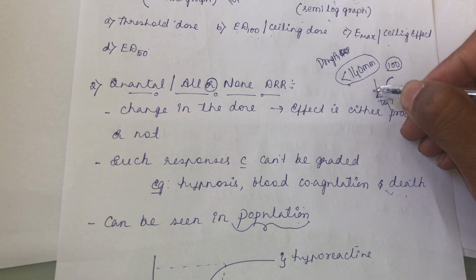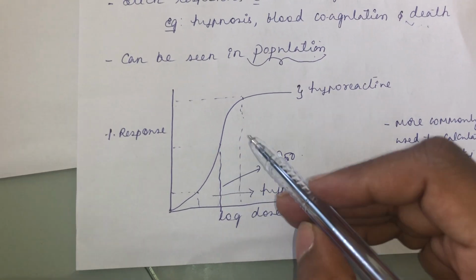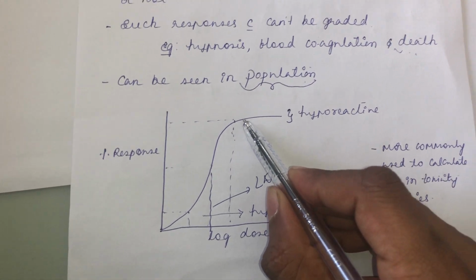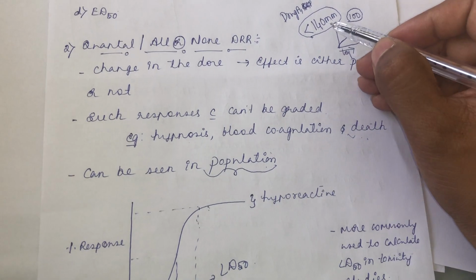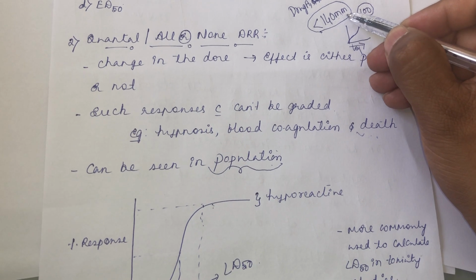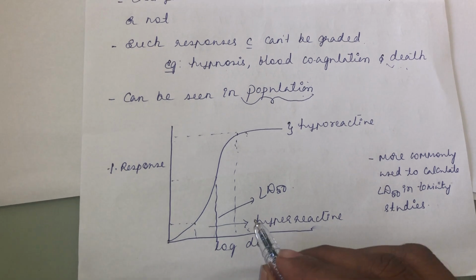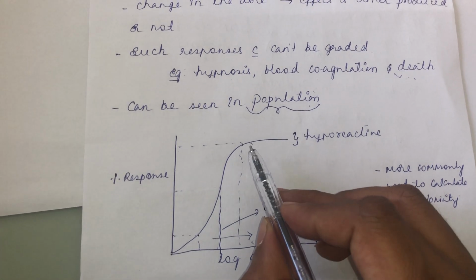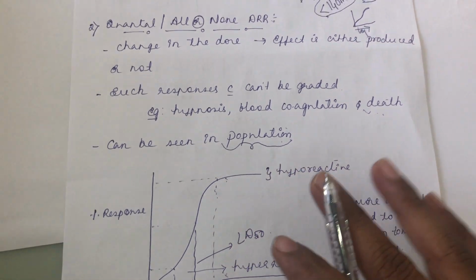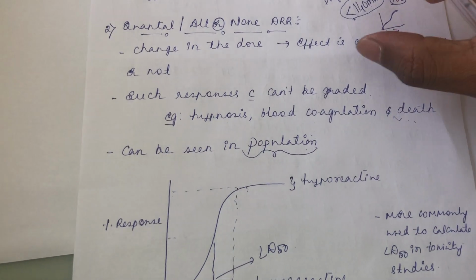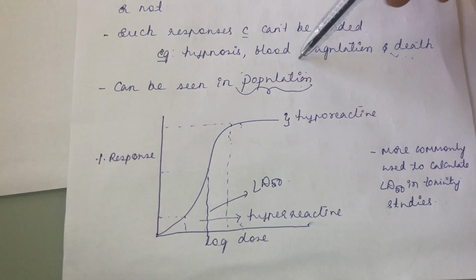So what should the response in the sigmoid curve suggest? See the maximum effect. What does the maximum effect suggest here? All 100 people are seeing less than 140 millimeter of mercury when they have used this amount of drug A. So when they used this amount of drug A, 100 people have shown a decrease in blood pressure to less than 140 millimeter. Likewise you can assume a figure, then you can convert a graded dose response into quantal response. So it can be seen in population.